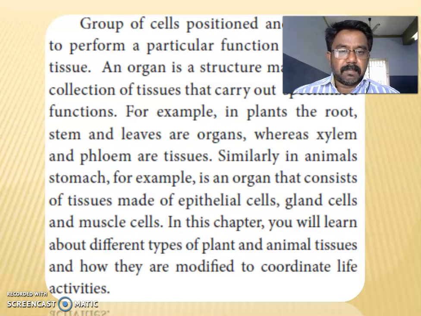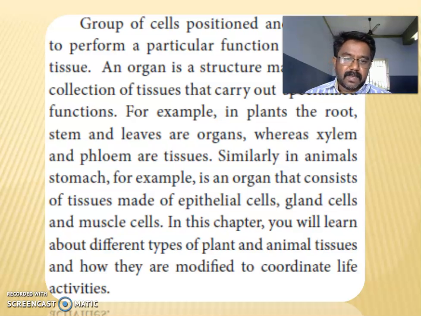For example, in plants, the root, stem and leaves are organs, whereas xylem and phloem are tissues, right? Listen. Root, stem, leaves are plant organs. Xylem tube and phloem tube are called tissues. Listen, note the difference between them.